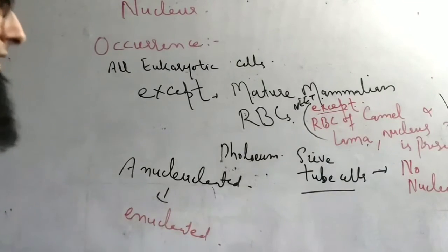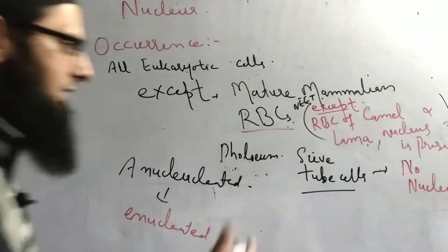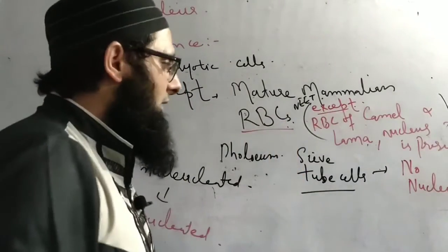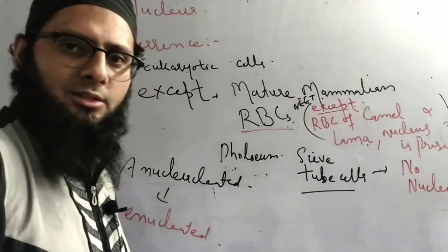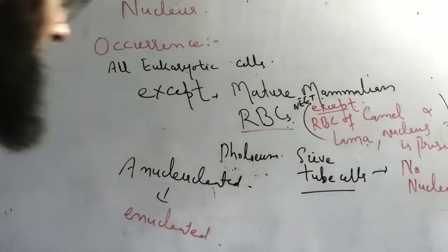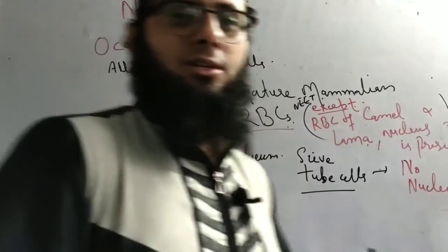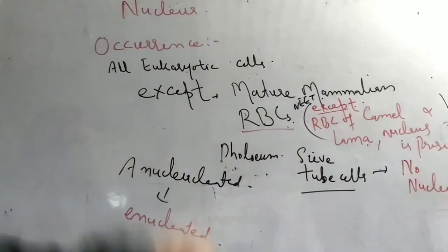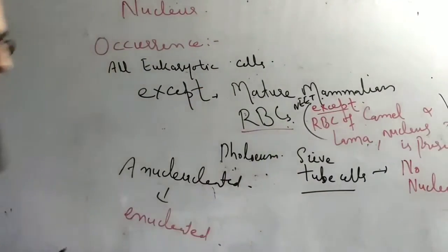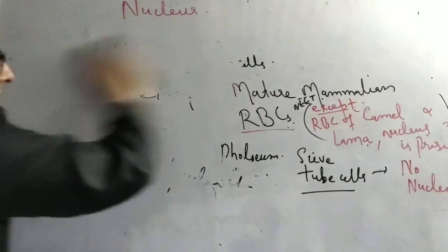Why enucleated? Because RBCs in the beginning did have the nucleus, but it was lost. It was ejected out during their formation to accommodate more and more oxygen, which is the primary work of these RBCs, to carry oxygen molecules to all parts of the body. So this is the occurrence.